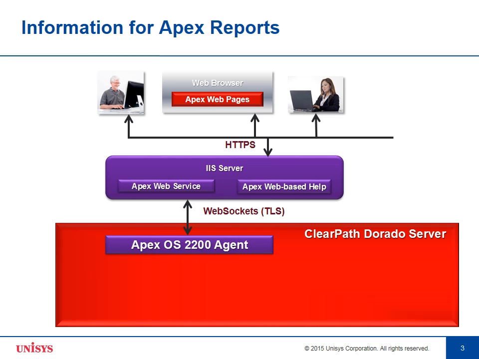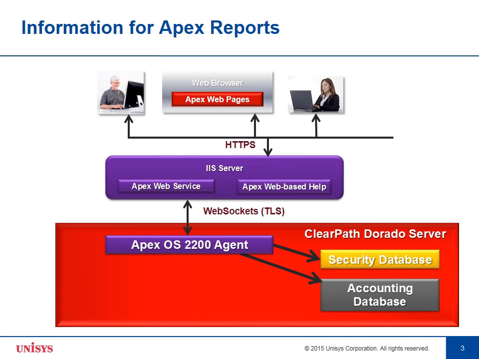You've seen this diagram before showing the three-tiered architecture for Apex. Today we're going to take a look at what the Apex OS 2200 agent uses as its information sources. The primary one is the security database. Another is the accounting database. These are files on OS 2200.